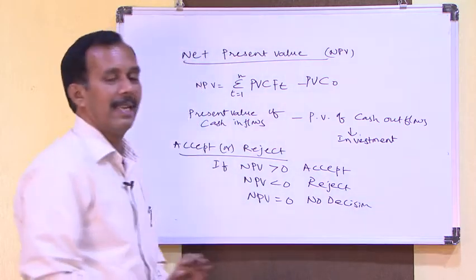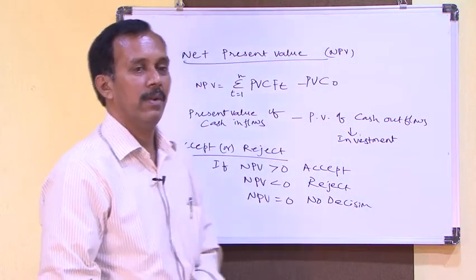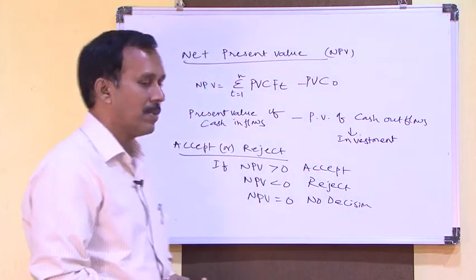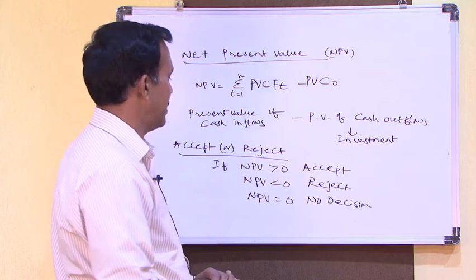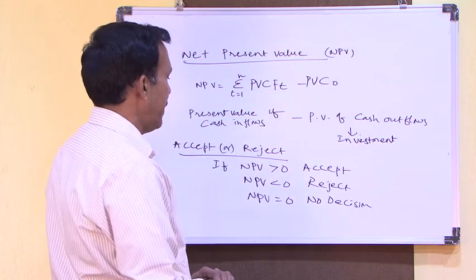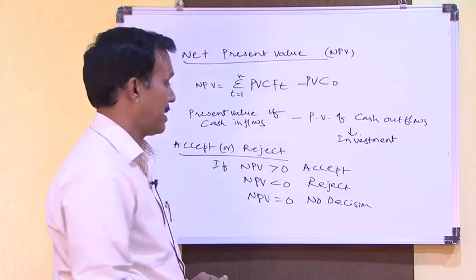So after calculating net present value, we need to find whether NPV is greater than 0, less than 0, or equal to 0. So NPV greater than 0, we need to accept.